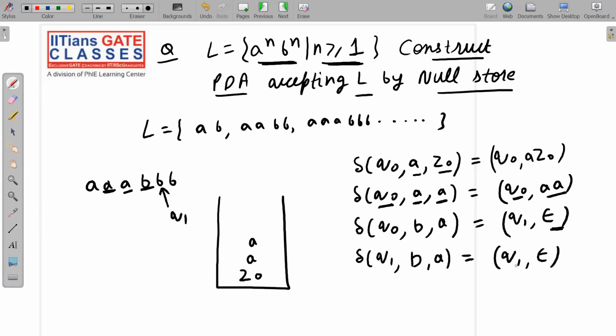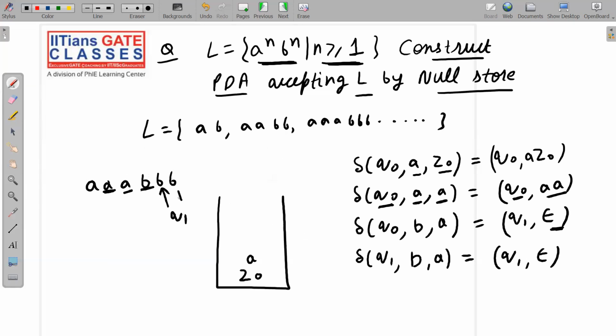Why have we not changed the state? Because our mindset has not changed. Our mindset is still for cutting only. From Q0, your Q0 mindset was pushing, and the Q1 mindset is cutting, or you can say popping. So now we have read this B from the tape and we have read A from the stack. How have we read this A? After popping. So this move is completed.